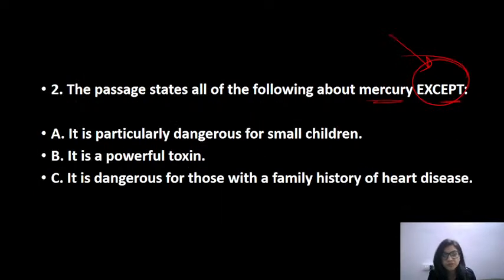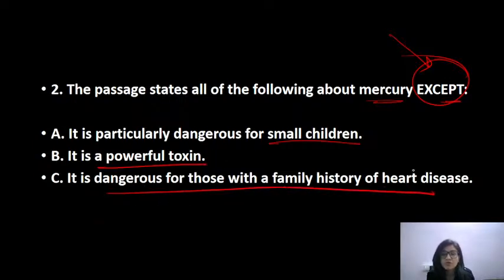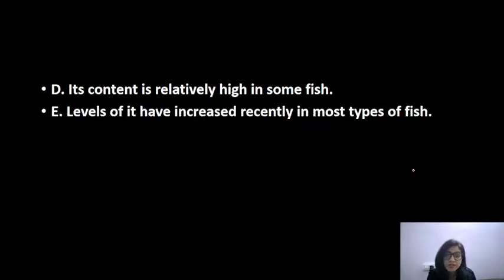This was the passage we did regarding Mercury. Consuming fishes can be harmful sometimes because it has toxic substances like mercury in it. Which of the following is not stated in the passage? That is your question. It is particularly dangerous for small children. It is a powerful toxin. It is dangerous for those with a family history of heart disease. Its content is relatively high in some fish, or levels of it have increased recently in most types of fish.